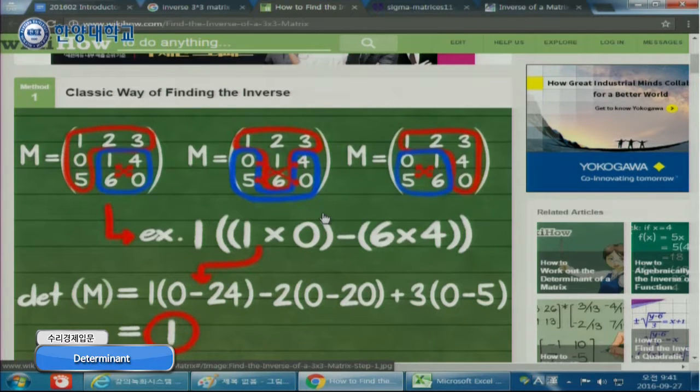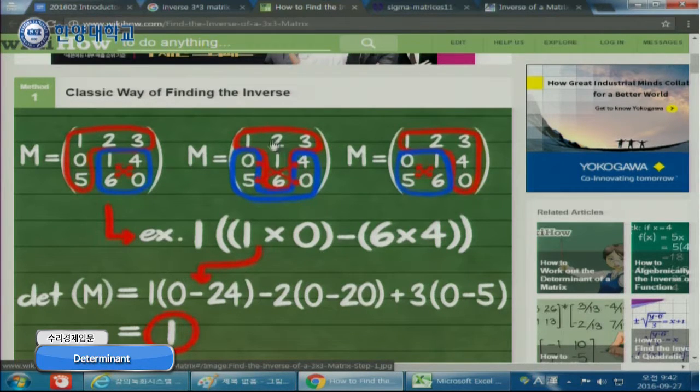So the first row is 1, 2, 3. You first pick 1, and then you delete the column containing 1 and the row containing 1. Then you have only this minor matrix, and then compute its determinant. The determinant of this one is 0 minus 24, right? And then for the second one, again you delete its row and column, and you have a minor matrix 0, 5, 4, 0.